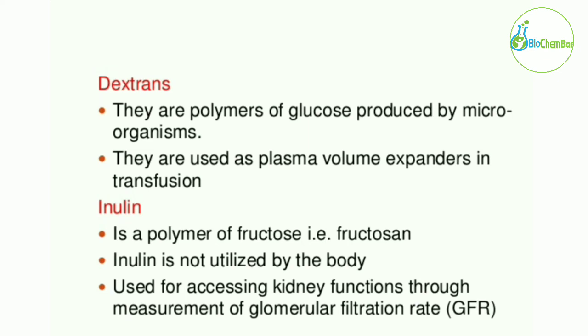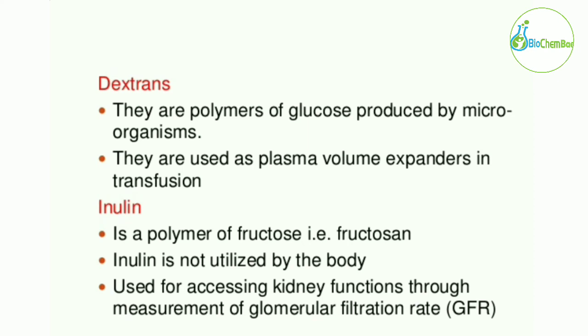Then the dextrans are used as plasma volume expanders, because with the help of the dextrans we can expand the volume of plasma, so it is easier to circulate in the full body. The third one is inulin.